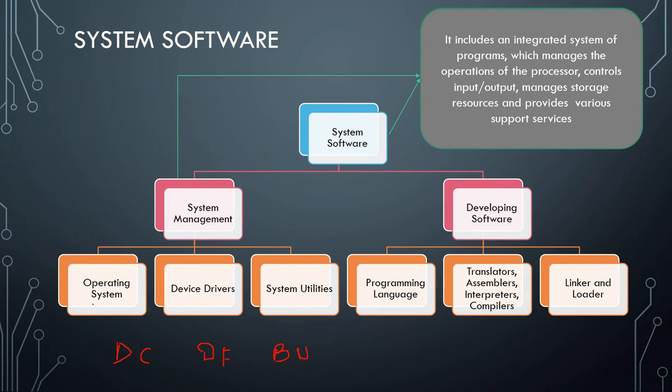Fine. Next one, device drivers. They are used to manage our input and output devices and the other resources. Next one, system utilities, which are used to provide us the various support services like disk fragmenter, cleaner, backup utilities, antivirus, etc. Okay, now developing software. Developing means, just understand by the name, we are developing the system management softwares. How are we able to develop the system management softwares? By the help of programming languages, because we have to write our code in the form of a language, the programs, and it belongs to a particular language. We are having three types of languages.